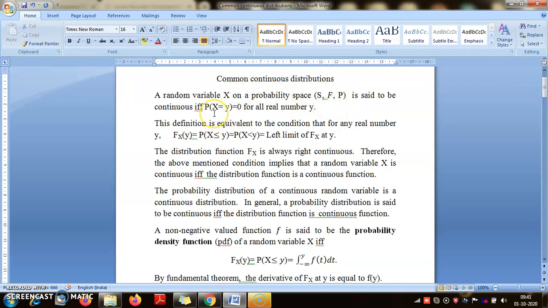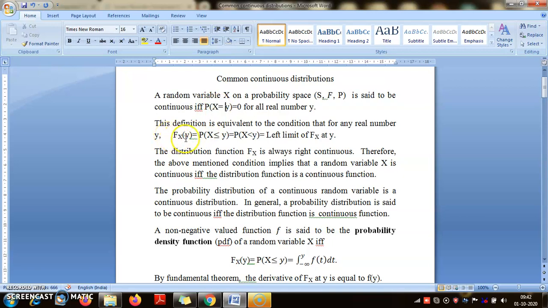But the definition, you can say simply, probability X equal to y is 0 for all real numbers y. Now obviously this cannot be true for any simple random variable, for the same reason that I have mentioned. So X must be a random variable that takes uncountably many values. Only then this can be true. If you say that X is a random variable that takes countably many values with probability 1, then this can never be true. So this is the definition of a continuous random variable, but this implicitly means that the range of this function is an uncountable set.